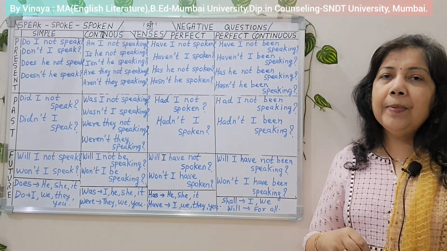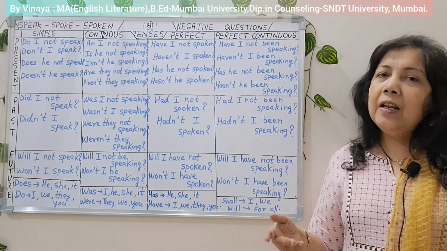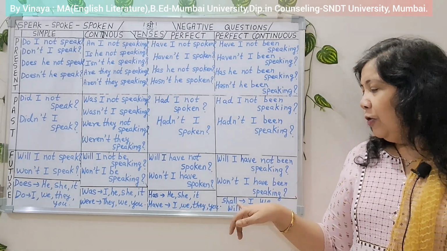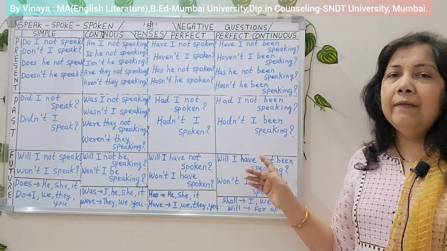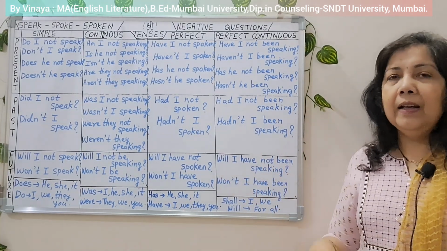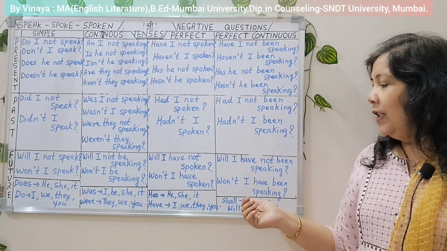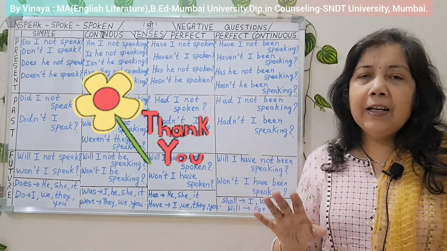So what is easy to remember in future tense? Will is easy to remember. If you remember shall, that's better. Shall is used for I and we. This particular question over here, we can also say, shall I have not been speaking instead of will. So this is everything over about negative questions in 12 tenses.